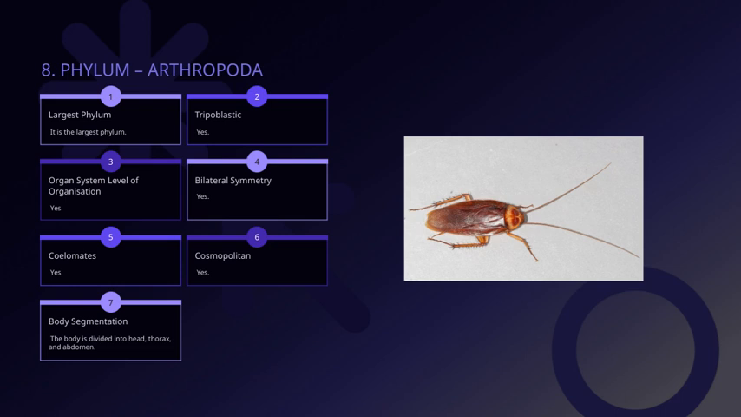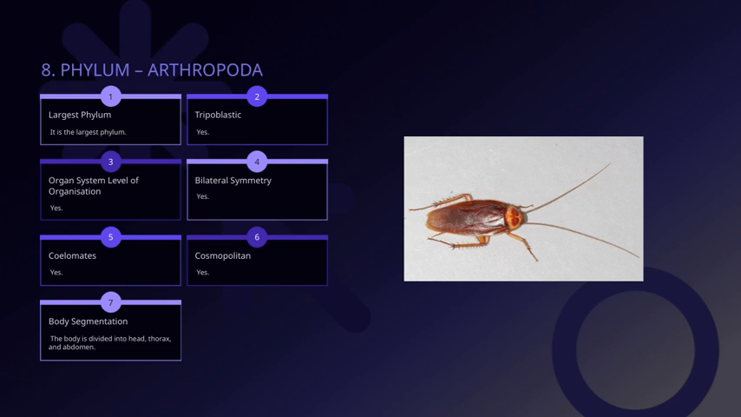Arthropods are triploblastic, meaning their bodies develop from three primary germ layers: ectoderm, mesoderm, and endoderm. This is typical of complex animals and supports their diverse organ systems. Speaking of organization, they have a high level of organ system organization, making them quite complex compared to simpler invertebrates. And perhaps most notably, arthropods are the largest phylum in the animal kingdom. Their diversity and adaptability have allowed them to thrive in almost every environment on Earth.